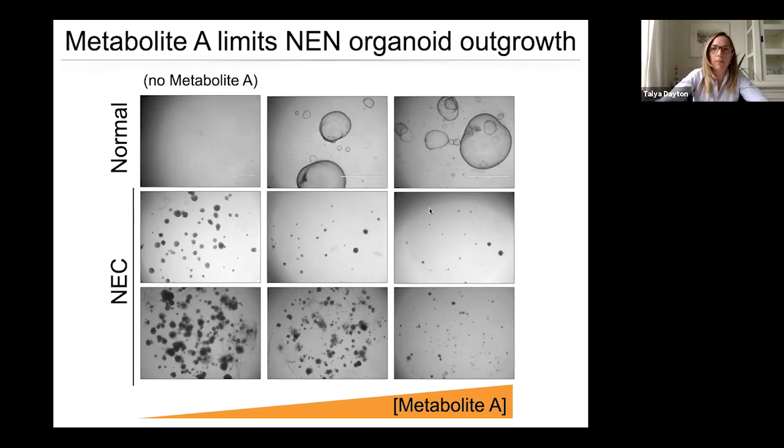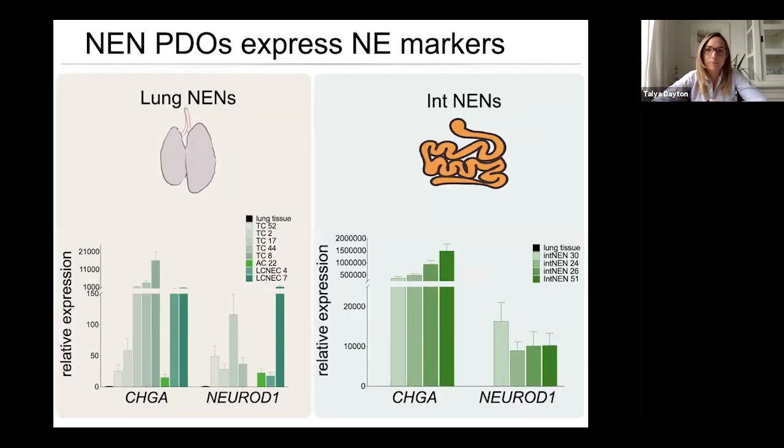And so we think this might be telling us something, pointing us towards a potential therapeutic vulnerability. This is something that we're looking further into. We have extended it to other NEN lines and other NEN subtypes. It seems to be consistent, and so at the moment we're trying to better understand what's happening and whether or not it can be exploited therapeutically.